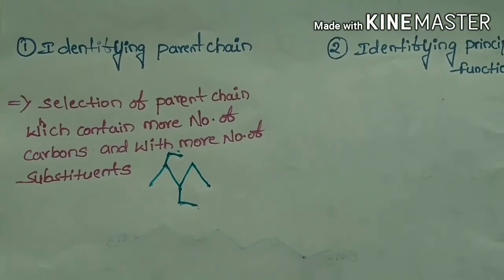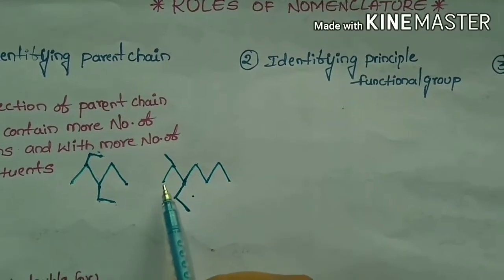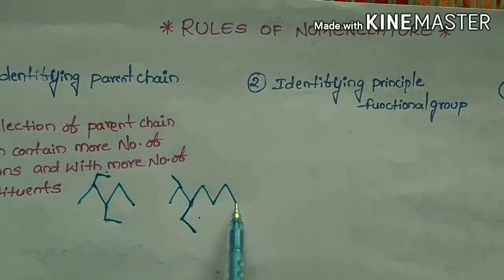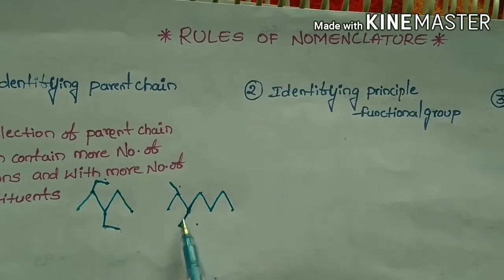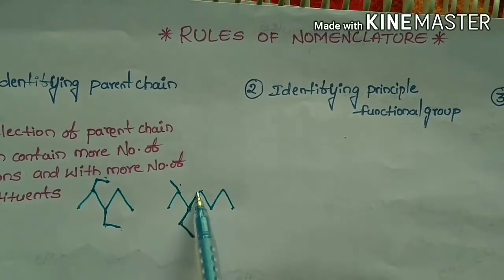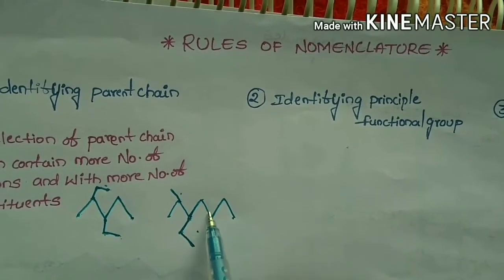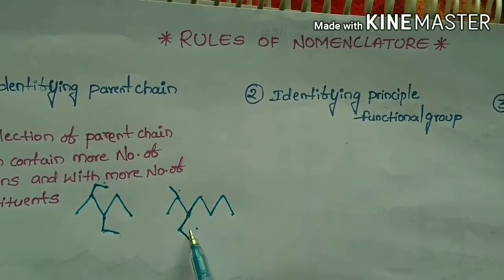Now let us see another example. In this example, we can select this longest chain in this form. It contains 7 carbons with 2 substituents. While selecting in this format, we get 7 carbons in the parent chain and it includes 2 substituents, that is methyl and ethyl.